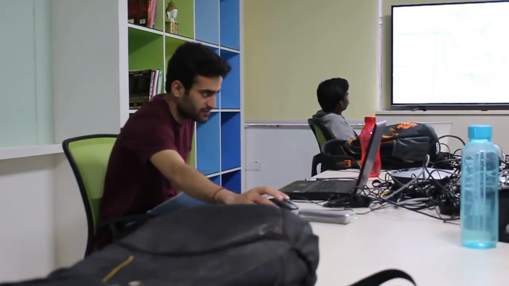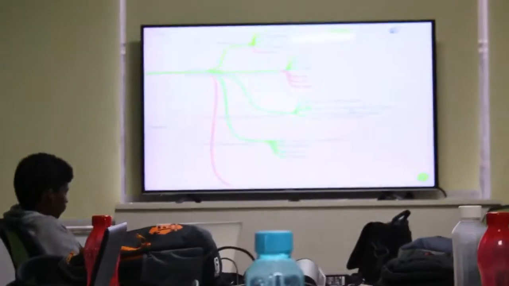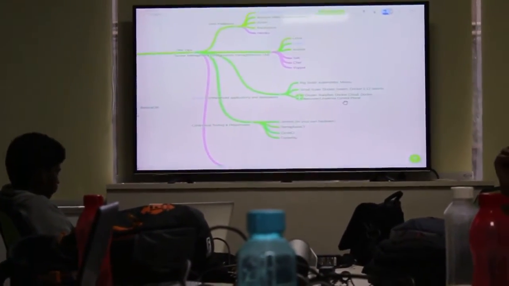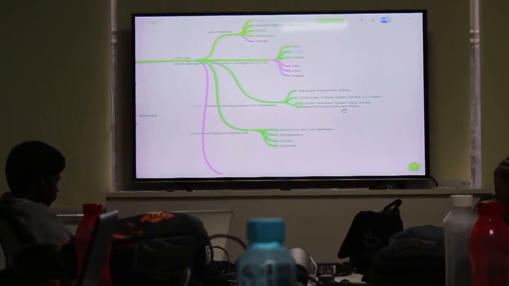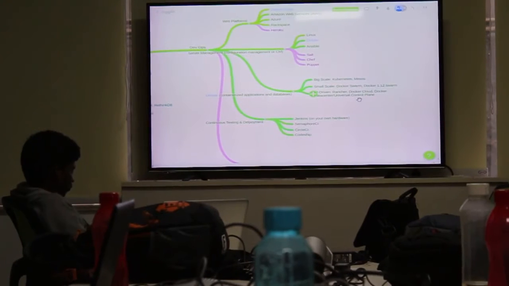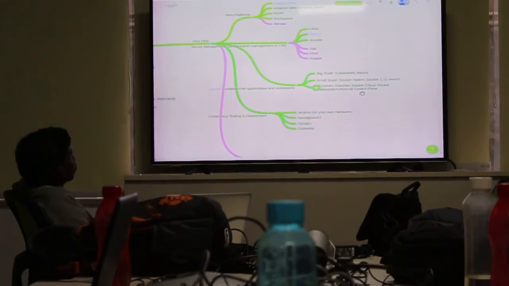I have never used all these things, but as a web developer, you need to know what they are. You will never use them. There will be some person in your team handling DevOps. He will use all these things. But it's helpful to know what all these things do.